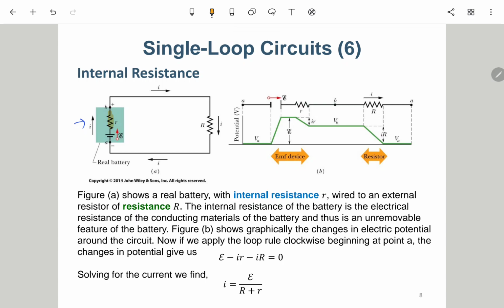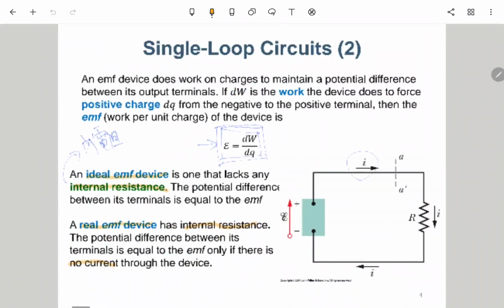Because it is V equals IR. If I is larger, then the voltage drop across it is larger. So the voltage difference between node A and node B will be this E subtracted by this I times small r. So if I is larger, this V_BA will be smaller. So that is the real EMF device.